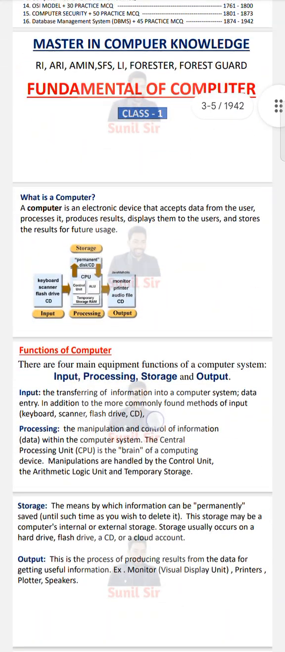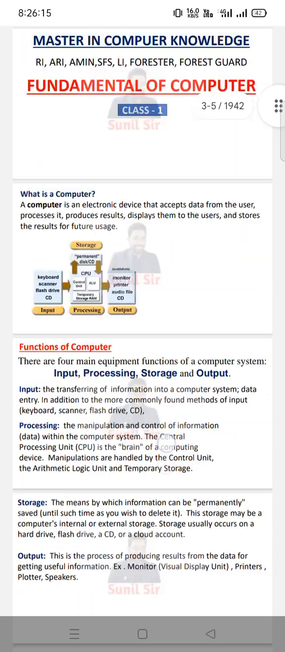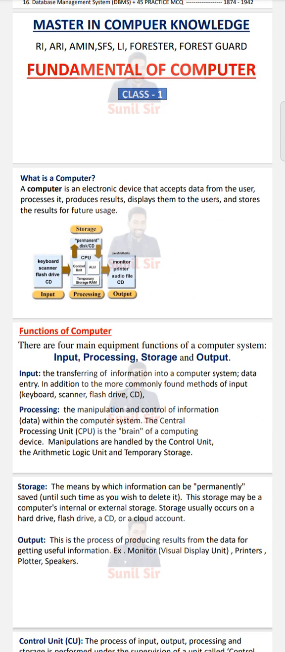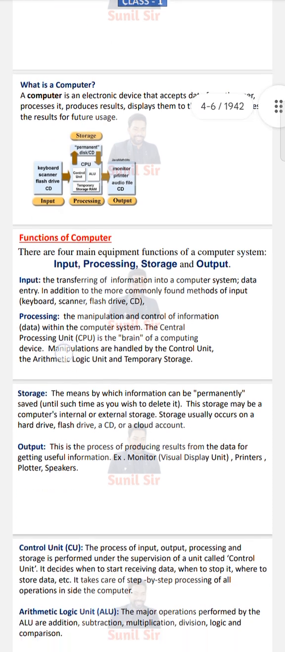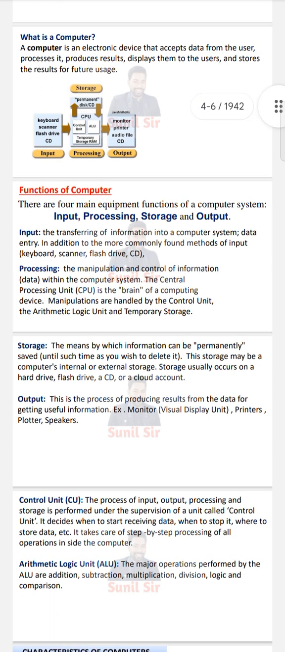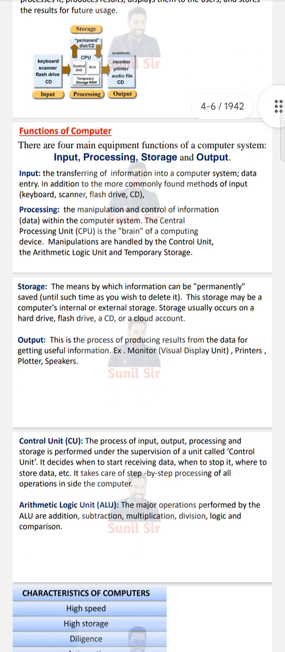Fundamental computer. A computer is an electronic device that accepts data from the user, processes it, produces a result, displays it to the user and stores the result for future usage. There are four main functions in a computer system: input, processing, storage, and output.